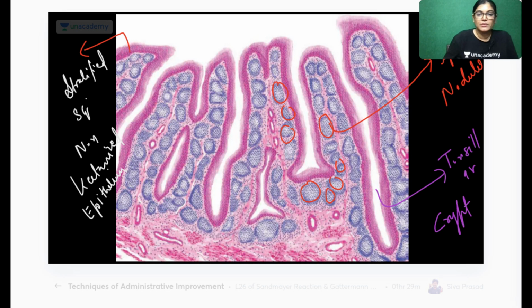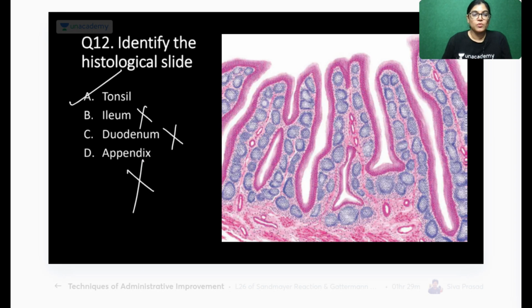So the slide which is having tonsillar crypt, lymphatic nodules and stratified squamous epithelium, all these factors are the characteristic features for the identification of the slide of tonsil. So this is the slide of tonsil. Lining epithelium, lymphatic aggregation, and tonsillar crypts on the medial aspect. On the outer aspect there will be a fibrous capsule also. So got it?